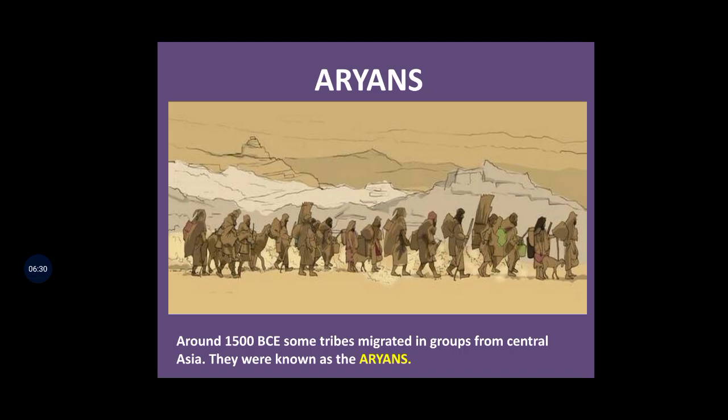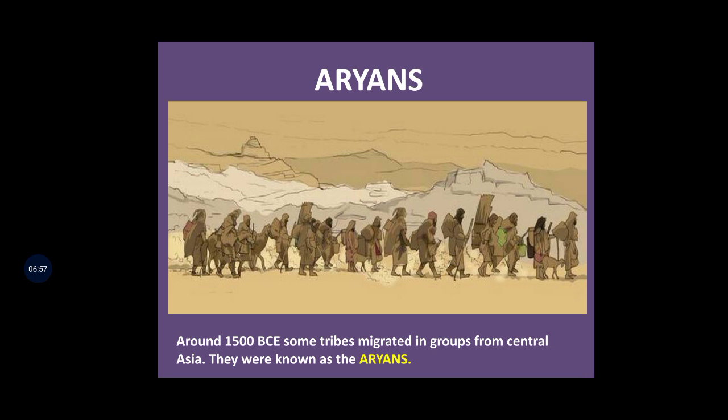Okay, now students, we will start with the next concept, that is Aryans. Now students, who are these Aryans? Around 1500 BCE, some tribes migrated in groups from Central Asia. They were known as Aryans.